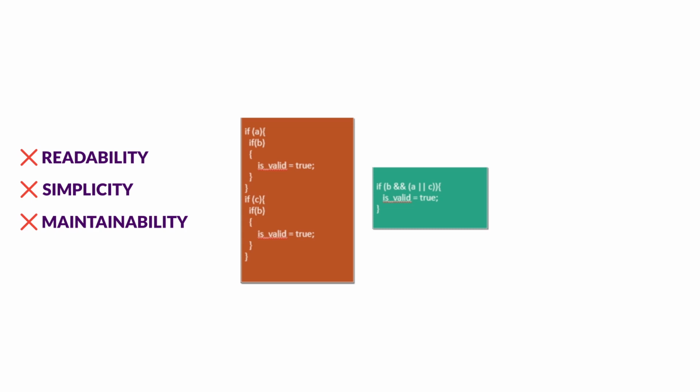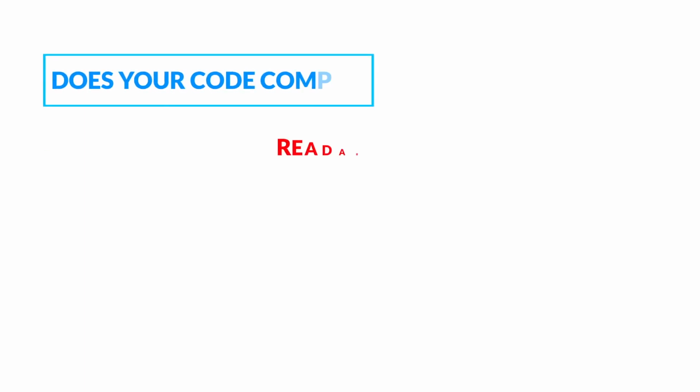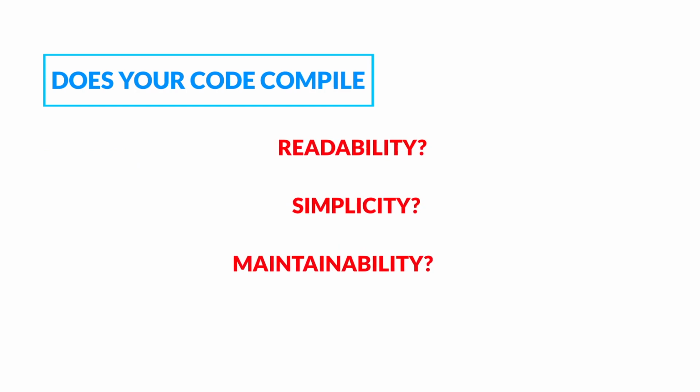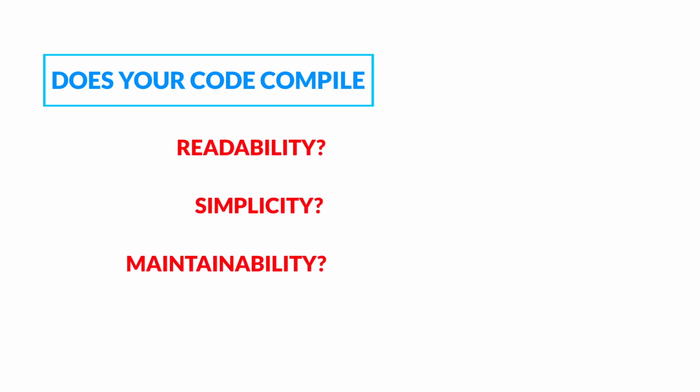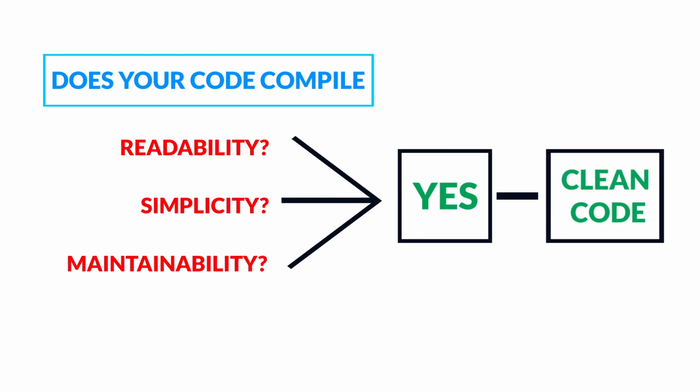On the other hand, this block of code is perfectly readable. So it satisfies readability, it satisfies simplicity, and it is maintainable. It satisfies maintainability. So whenever you write any code, ask yourself, does your code satisfy readability, simplicity, and maintainability? If the answer to these three questions is yes, then you can confirm your code is perfectly clean.